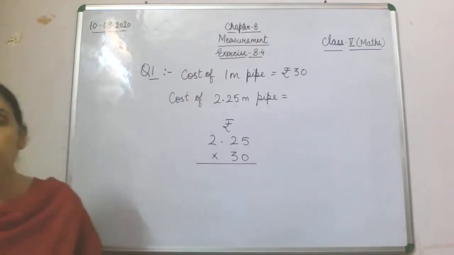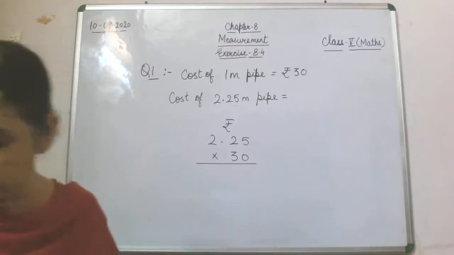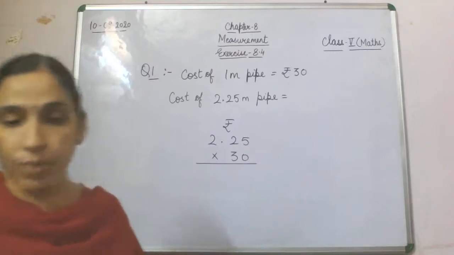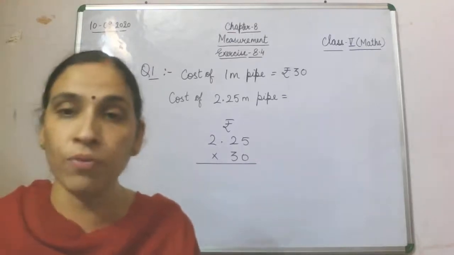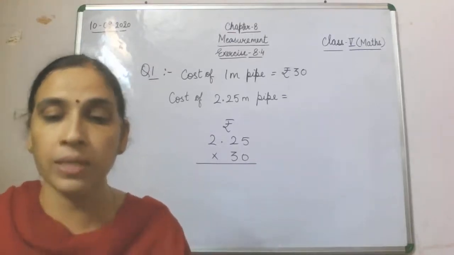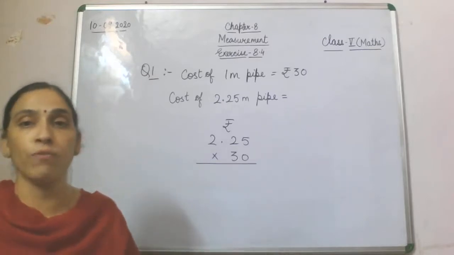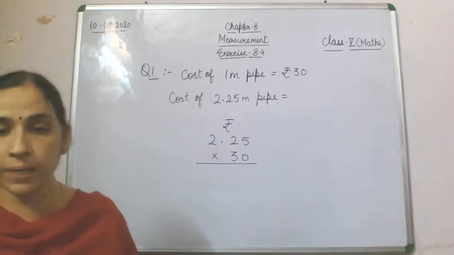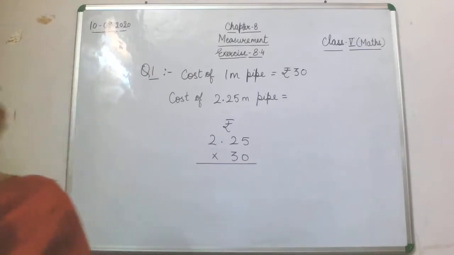I'll read out the question once again and then we will carry on with this multiplication. The question is: find the cost of 2.25 meter pipe at the rate of rupees 30 per meter.